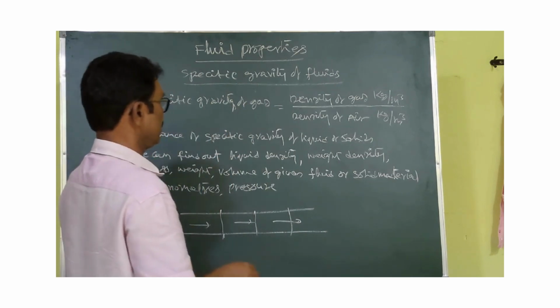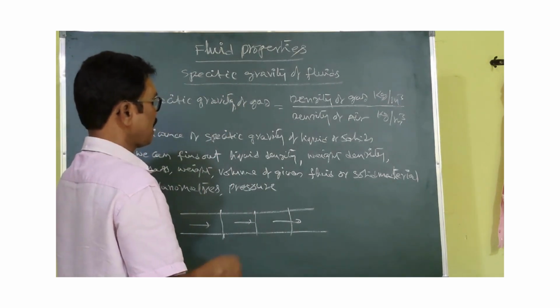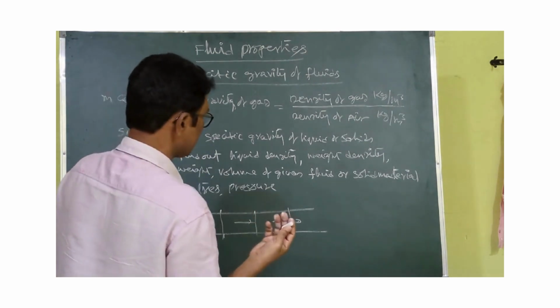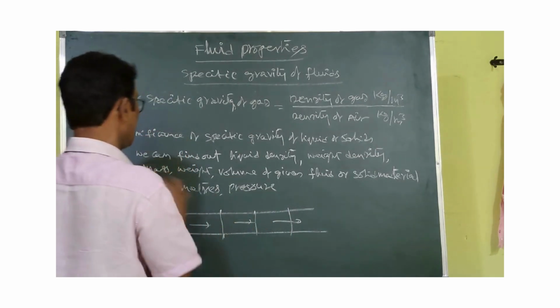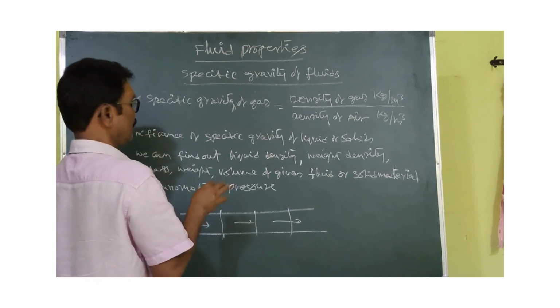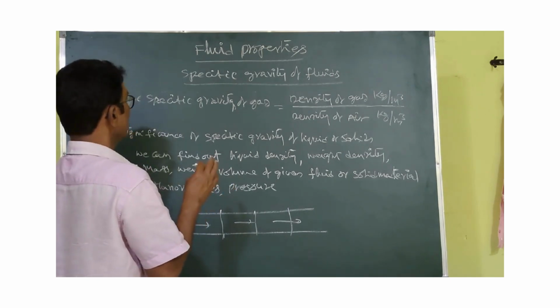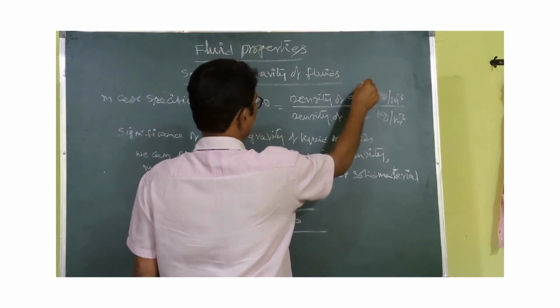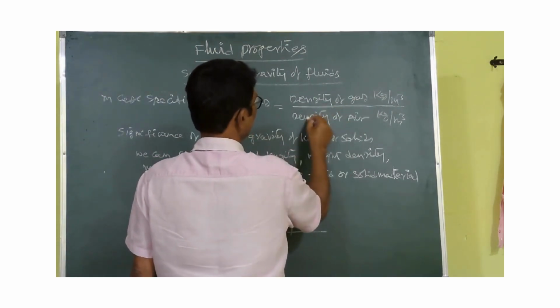The gases may be different: carbon dioxide, carbon monoxide, methane, nitrogen, hydrogen, water vapor. These are all gases. If you want to find the specific gravity of a gas, for example carbon dioxide, it is the density of carbon dioxide divided by the density of air.